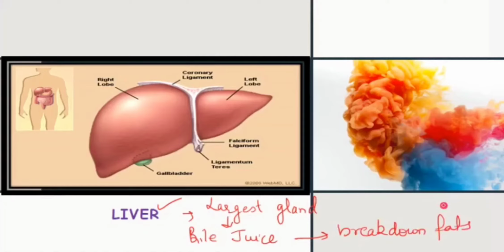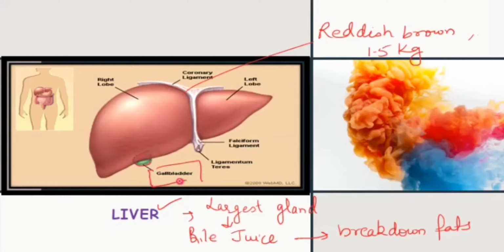So the liver, you can see over here, is reddish brown in color, and its weight is generally 1.5 kg. It is the largest gland and produces a juice called bile juice, and that bile juice helps to break down the food particles, which basically include the fats. Below the liver you can see a small balloon-like structure which is called the gallbladder.